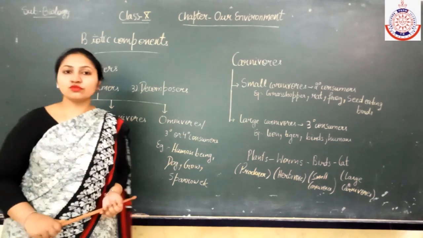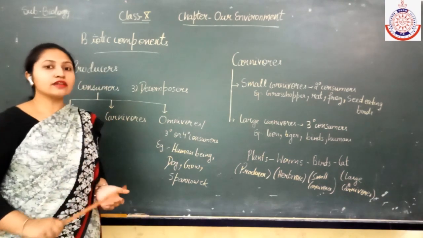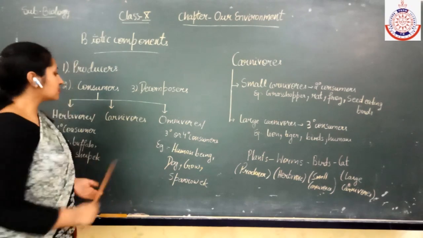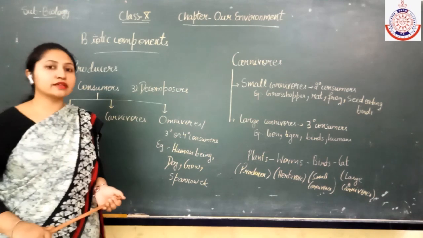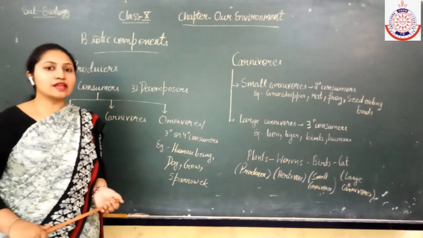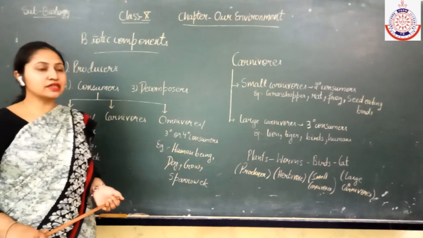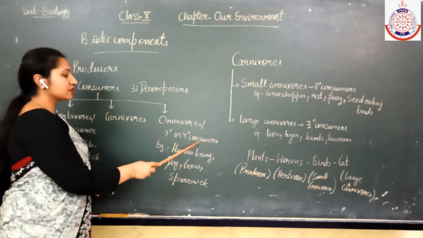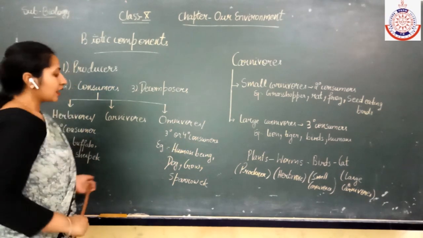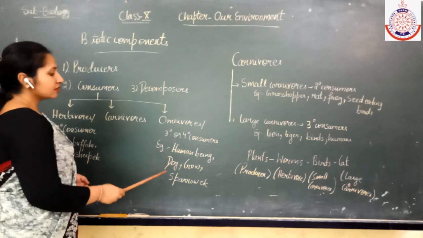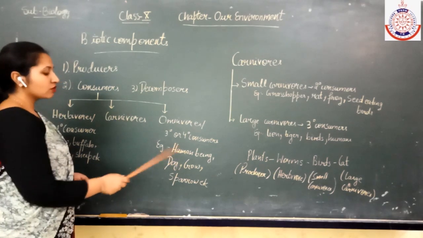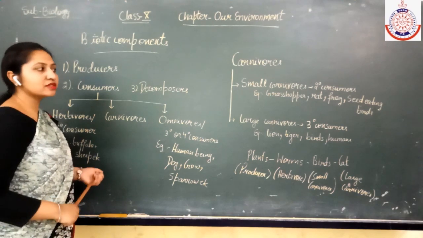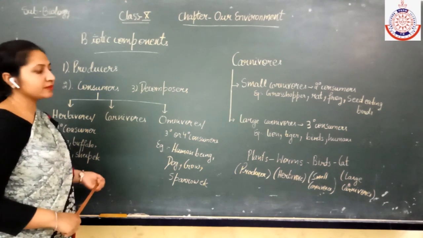If suppose in a food chain only one carnivore is given, then they will be considered the tertiary consumer, and if suppose two carnivores are given, means the small as well as the large carnivores are present, then they will come under the quaternary consumer. And there are some examples of the omnivores: human being, dog, crow, sparrow. These are some examples of the omnivores category.